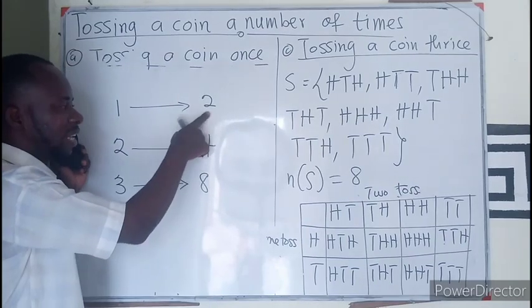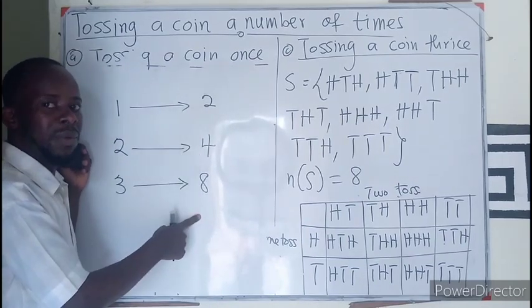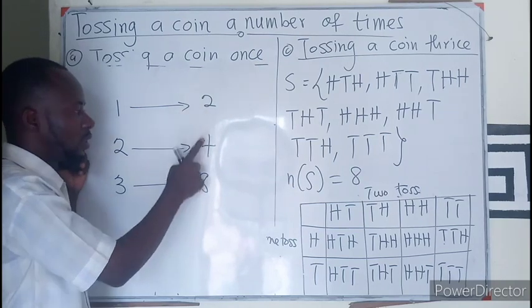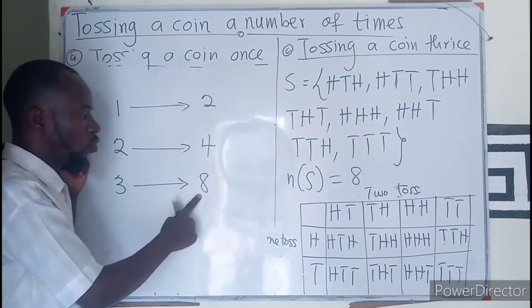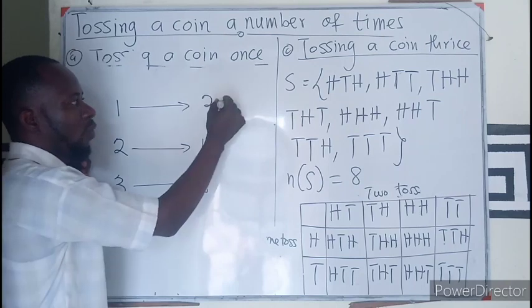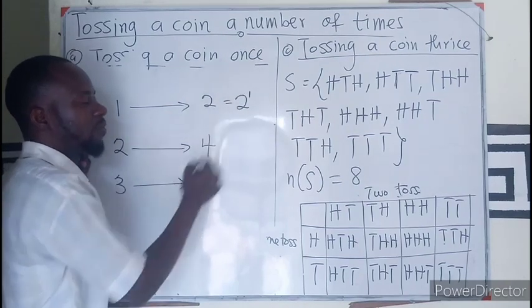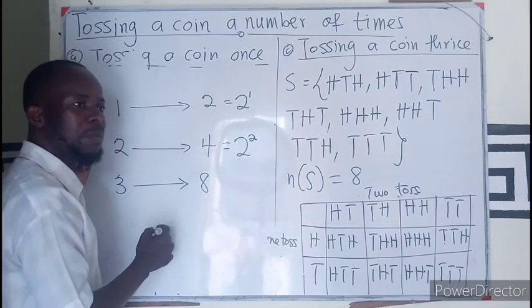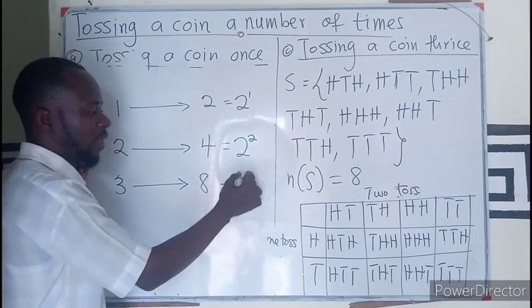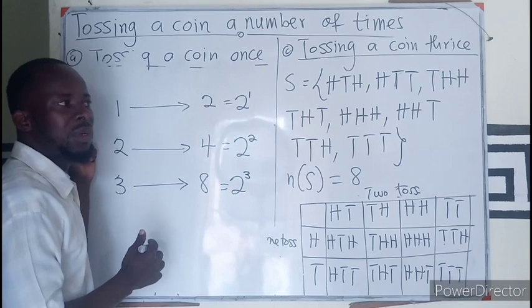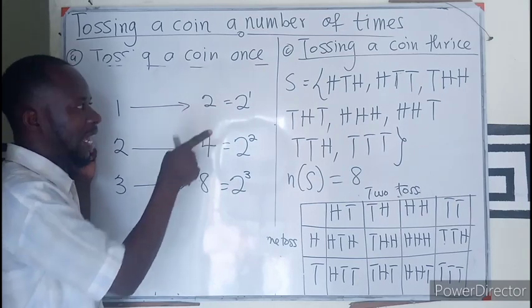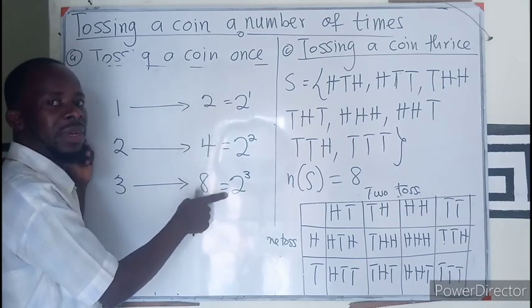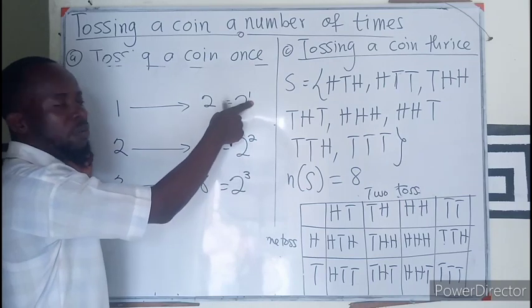Looking at this, we can see 2 being a factor of all of them. 2 times 2, 2 times 2 times 2. So here I could have 2 multiplied by itself once. I could have 2 multiplied by itself twice. I could also have 2 multiplied by itself 3 times. So you can see that the tail and the head is featured in all of them. Then the number of throws will also be featured.